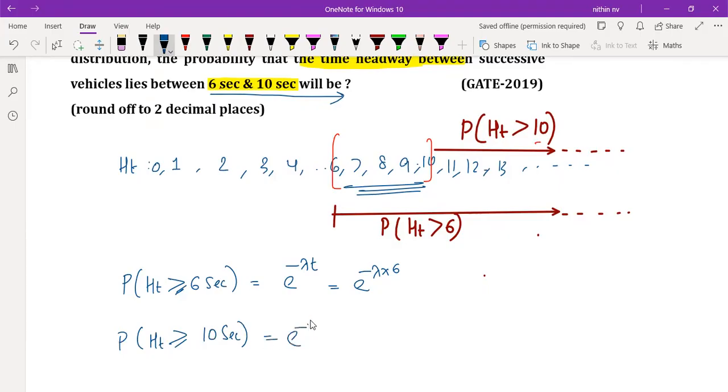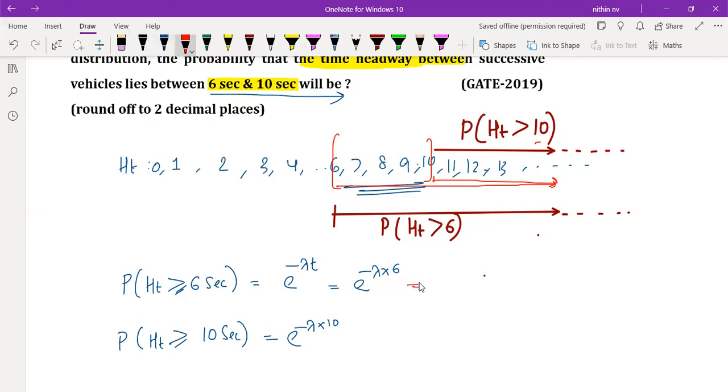Okay, it's going to be e raised to minus lambda into 10, which is nothing but e raised to minus lambda t, with t equal to 10. Now, why do we have the minus here for greater than? From the entire value, 6, 7, 8, 9, 10, 11, 12, 13, 14, 15, like that, we need to subtract the values which are greater than 10. 10, 11, 12, 13, 14, all those we need to subtract. Then only the remaining portion, 6, 7, 8, 9, we will be getting. Understood, guys? So calculate it and subtract it.